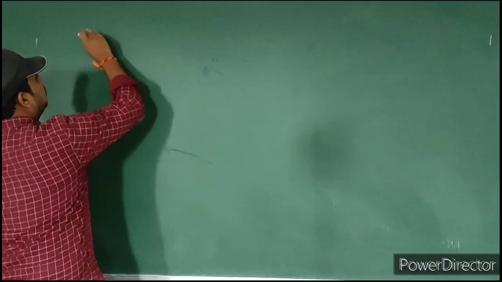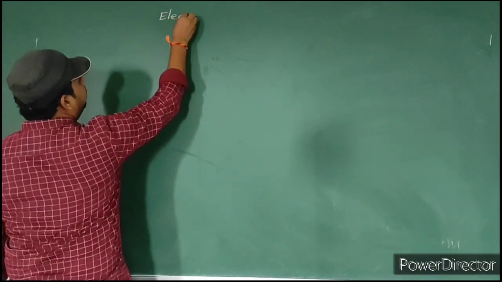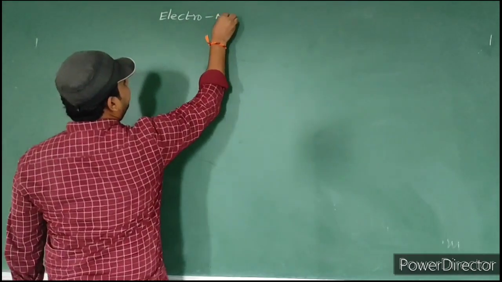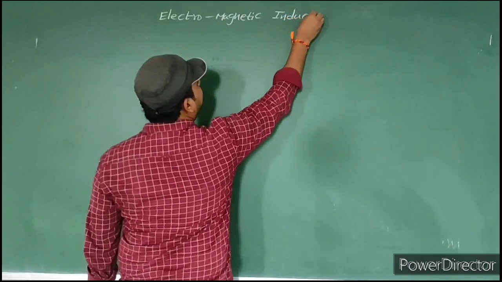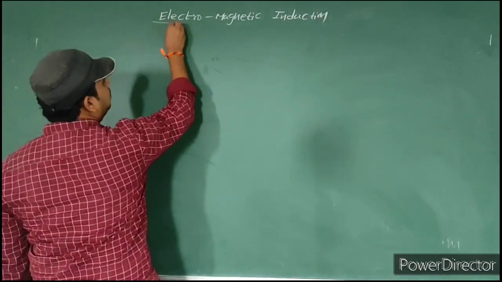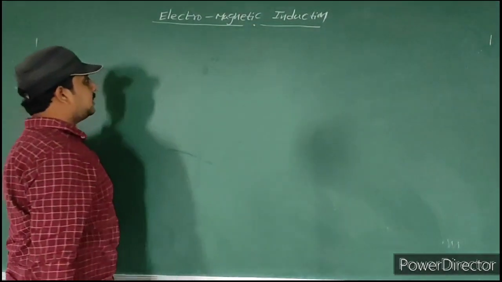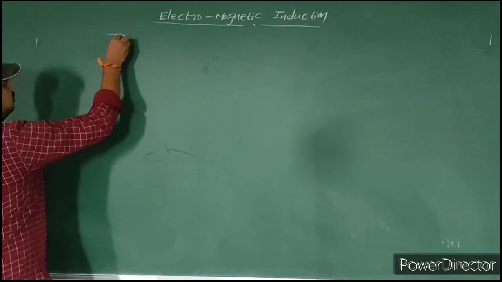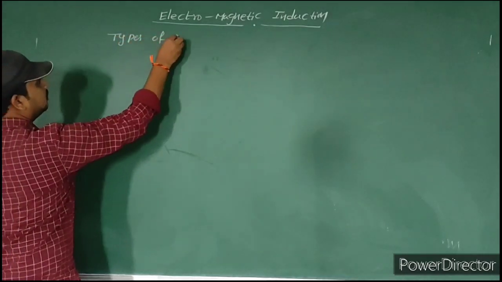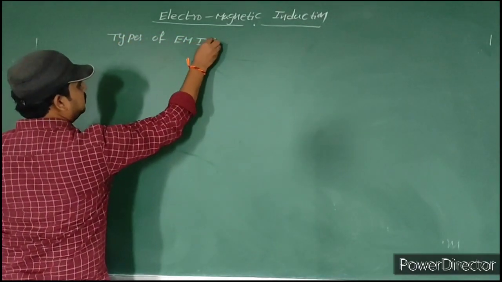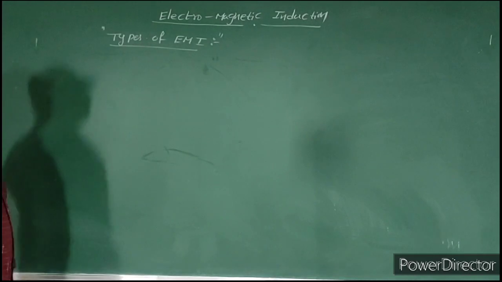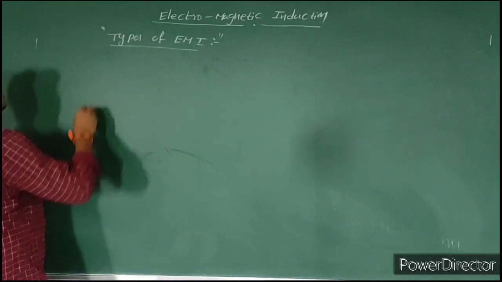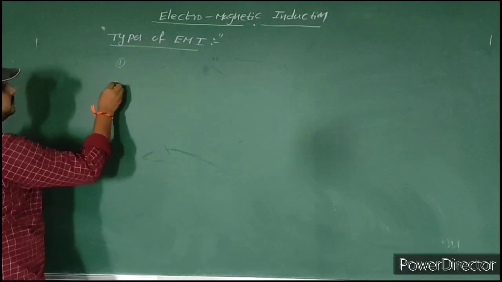Right, so today's topic in the chapter Electromagnetic Induction is types of EMI. Types of EMI. So we have 3 types of EMI.